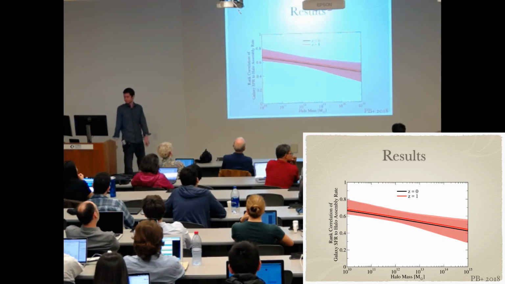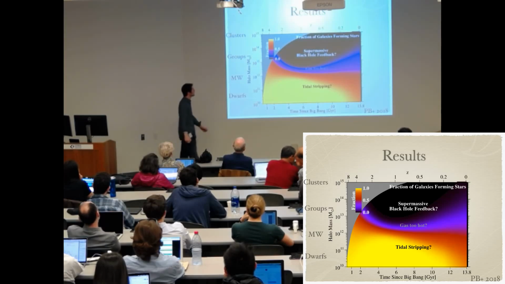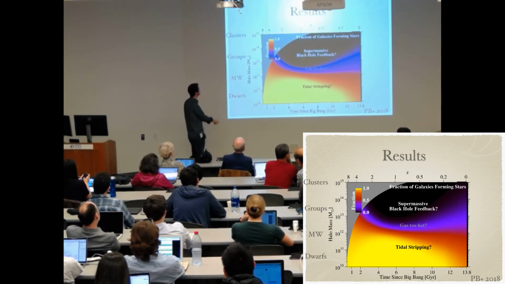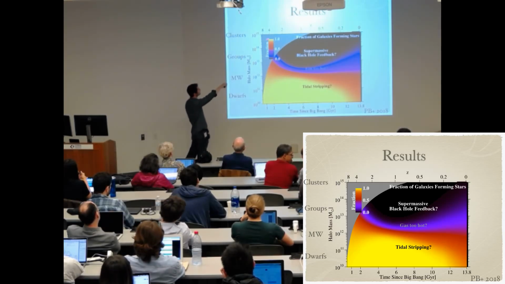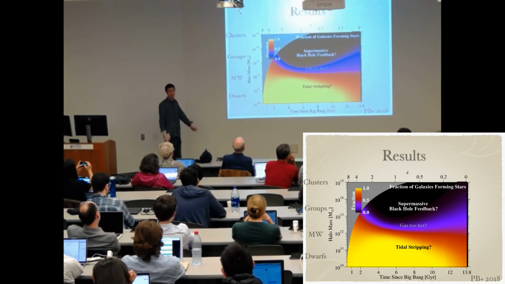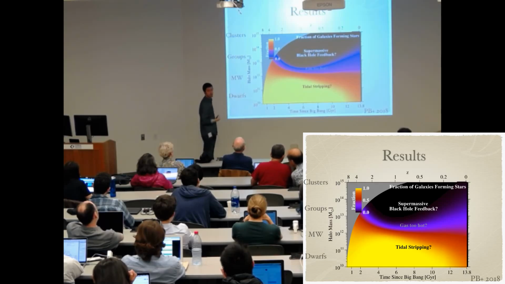deterministically. Going to quenching, what causes quenching? This plot, I think, summarizes a lot of the history of the universe, what's happening. So on this axis, I have halo mass. On this axis, I have time since the Big Bang, or if you prefer, redshift up here. What I'm showing with the colors is the fraction of galaxies forming stars. And so down here, it's nearly 100%. These yellow colors are 100% star forming. The black colors are 100% quenched.